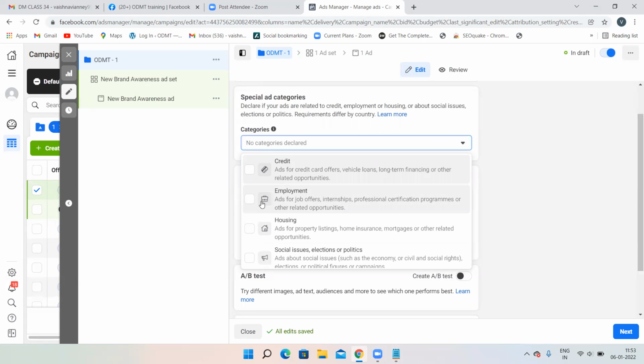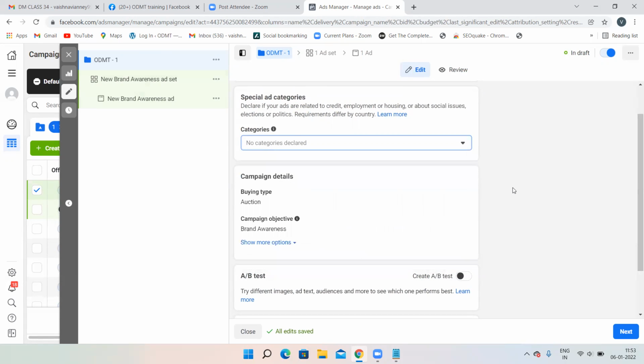If you click on any of these options, what happens is, when you go to the ad set level, some options will not appear to you. Some options will be restricted by the Facebook team. If you do not want any of the options to be restricted, then do not select anything. These are not required actually. So do not select anything. I'm just keeping it like that.